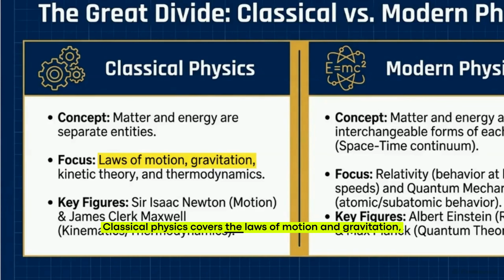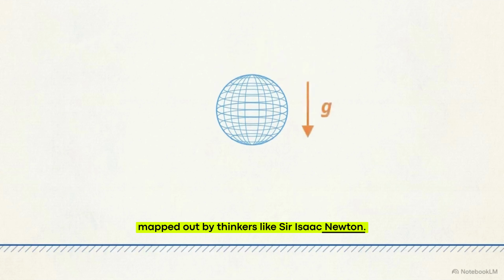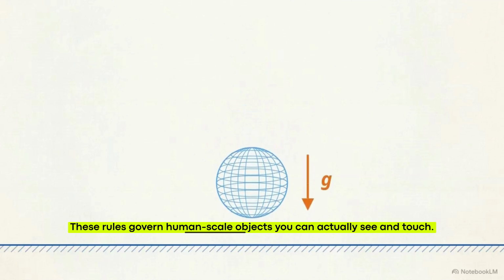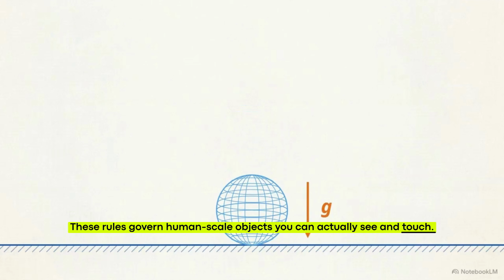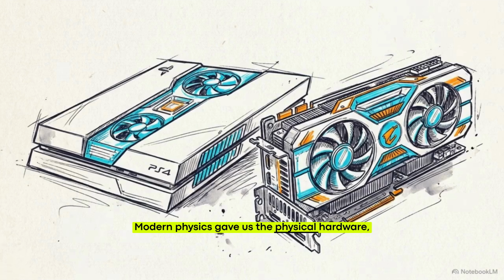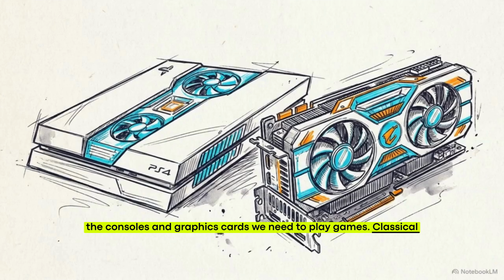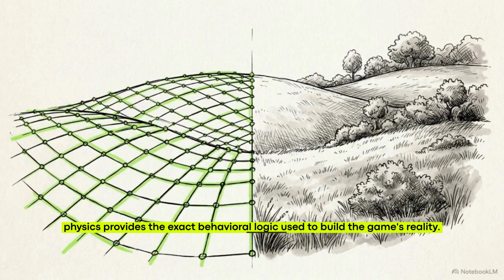Now, look at the left side of the chart. Classical physics covers the laws of motion and gravitation, mapped out by thinkers like Sir Isaac Newton. These rules govern human-scale objects you can actually see and touch. Modern physics gave us the physical hardware, the consoles and graphics cards we need to play games. Classical physics provides the exact behavioral logic used to build the game's reality.